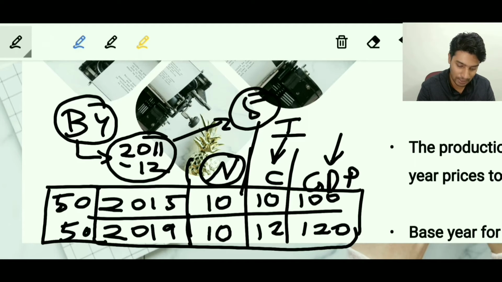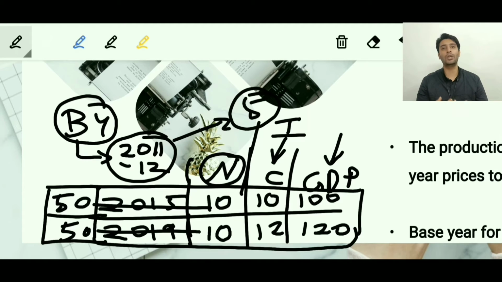So now with this we precisely know that there is actually no value addition in the country. There were 10 goods being produced earlier, and 10 goods have been produced even right now. So there is actually no value addition. The only rise in the GDP was because of the rise in the cost of the goods. So now we have decided a base year whose prices will be used for the calculation of GDP.